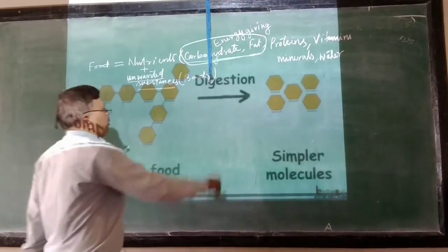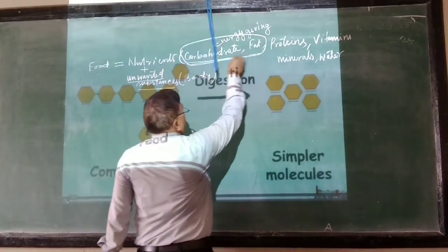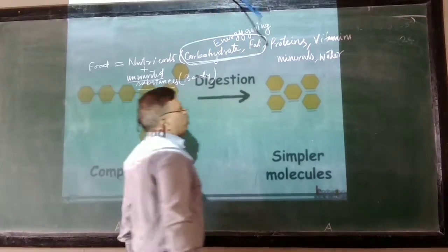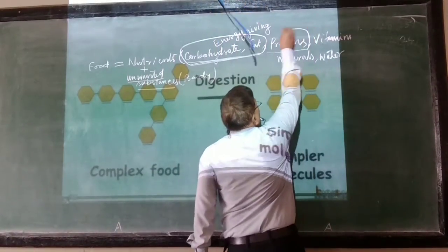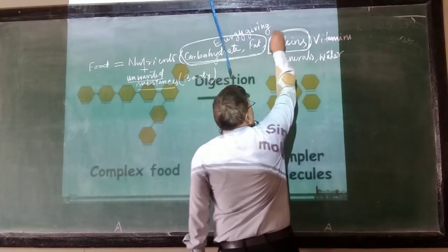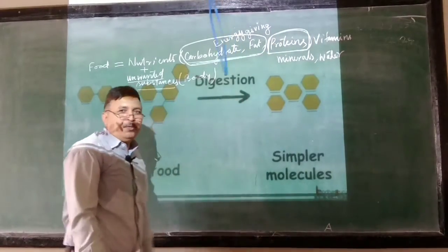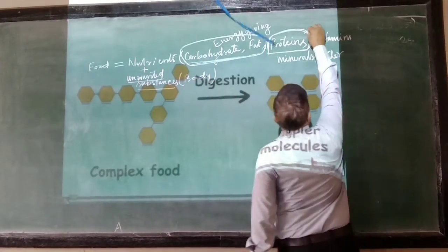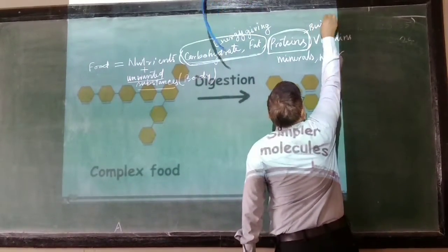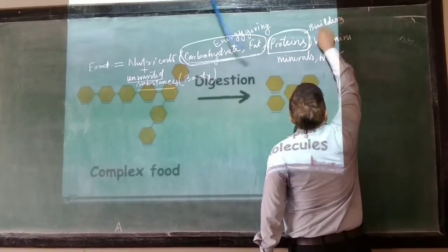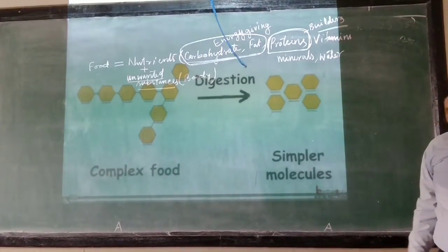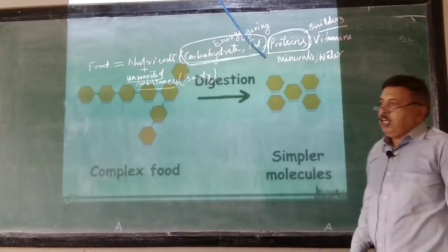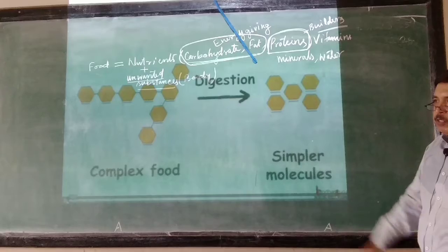So where do we get the energy from? From these two kinds of nutrients, the carbohydrate and fat. Similarly, proteins are another group of nutrients. These proteins are called the builders of our body. You know, the cells are built in our body. The body grows and develops.